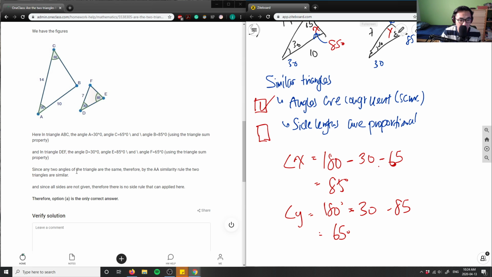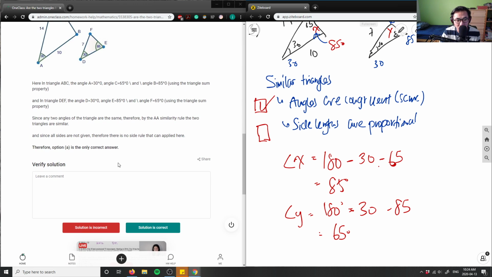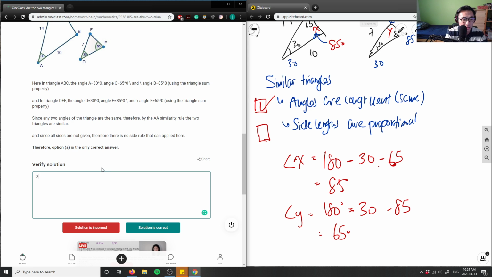Since two angles of the triangles are the same, therefore by the AA similarity rule, the angle similarity rule, the two triangles are similar. That's true. Since all sides are not given, there is no side rule that can be applied here. Therefore A is the correct answer. So I like this solution. I'm going to say great solution, but I wish you included